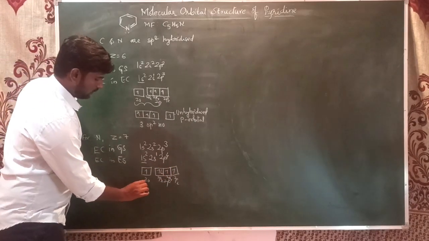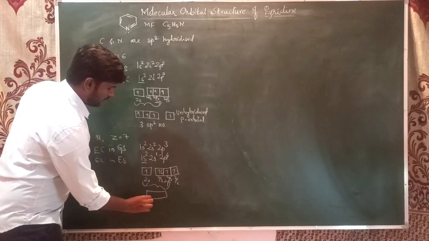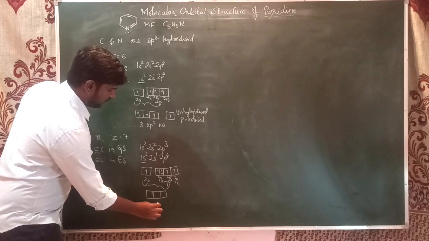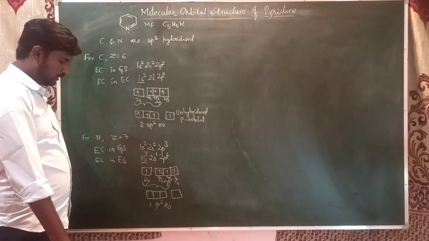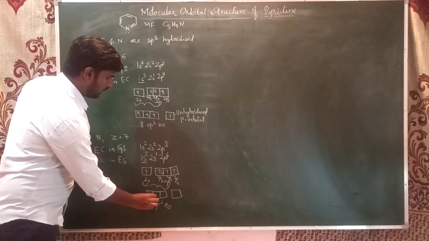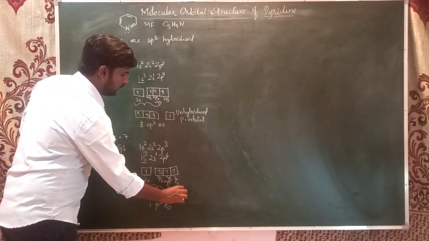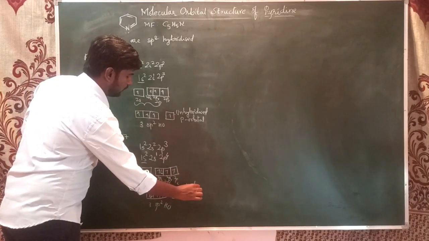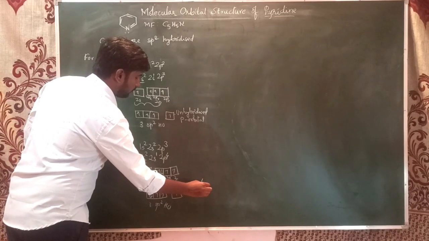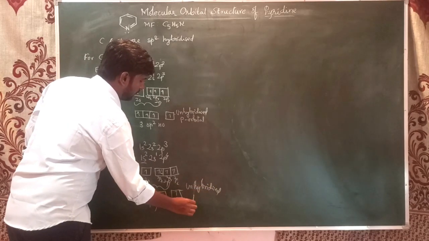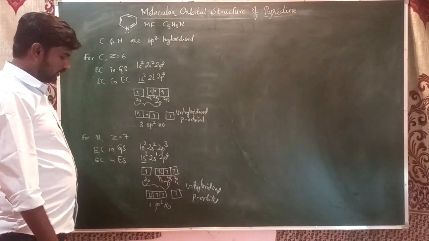Now this 2s orbital and two of the 2p orbitals form hybrid orbitals. These three are three sp2 hybrid orbitals, and this is the unhybridized p orbital. One of the sp2 hybrid orbitals contains a pair of electrons, and the unhybridized p orbital contains an unpaired electron.